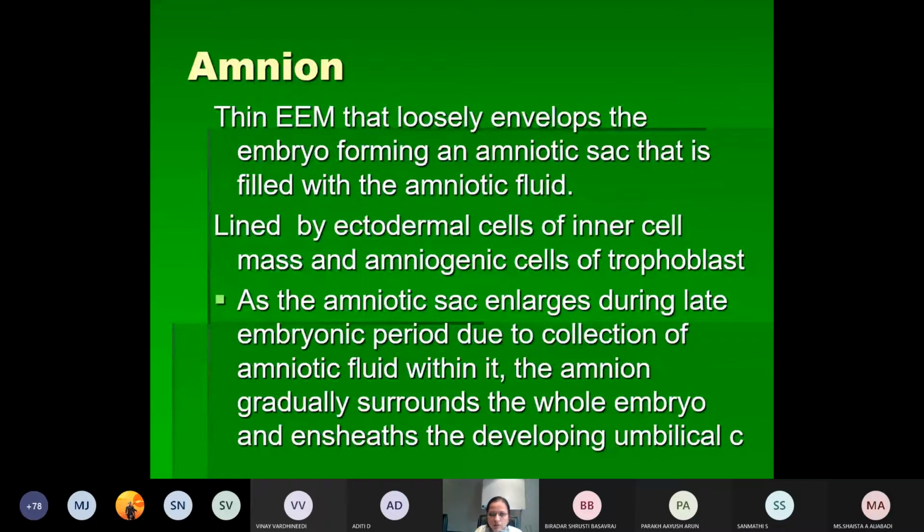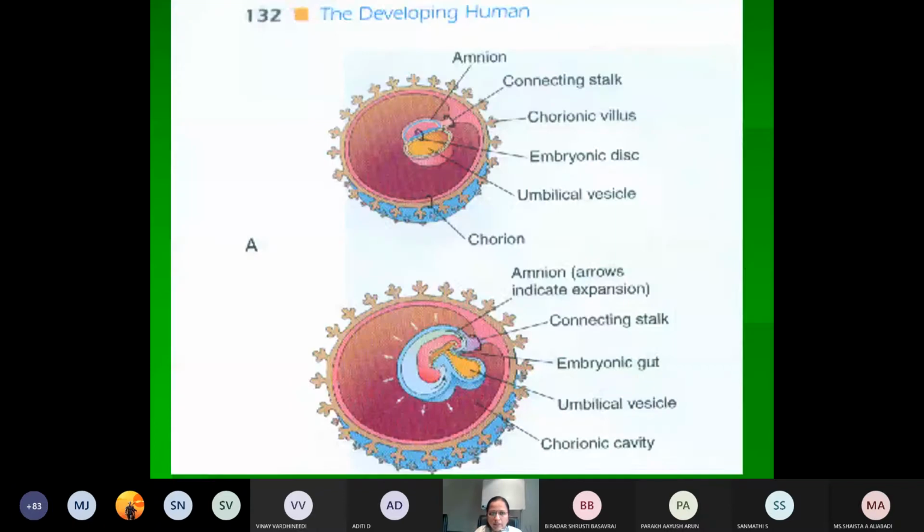As the amniotic sac enlarges during the later part of pregnancy due to collection of amniotic fluid, the amnion gradually surrounds the whole embryo and ensheaths the developing umbilical cord as well.